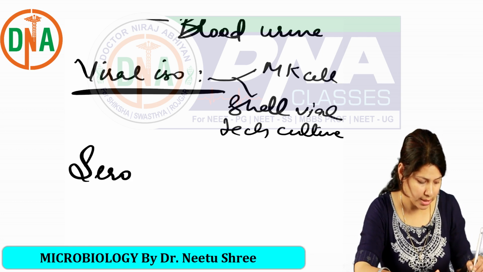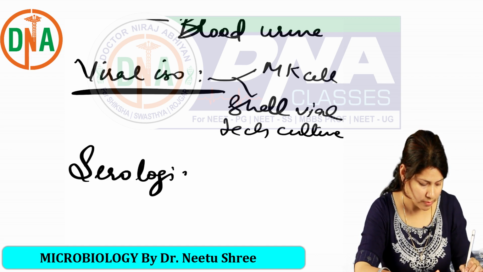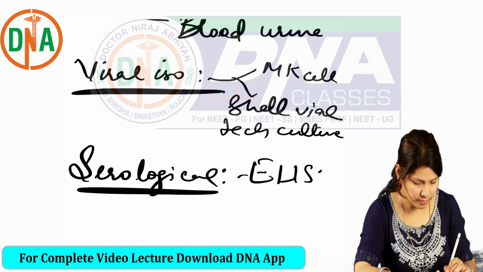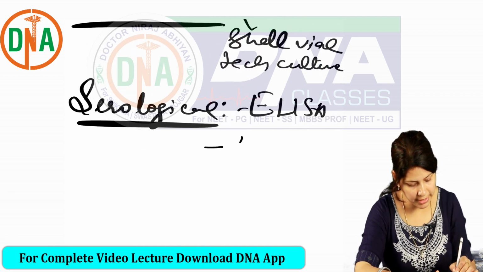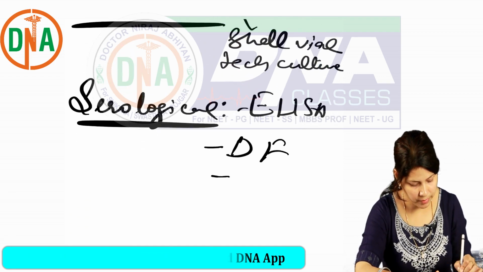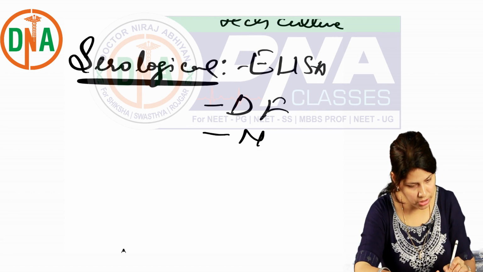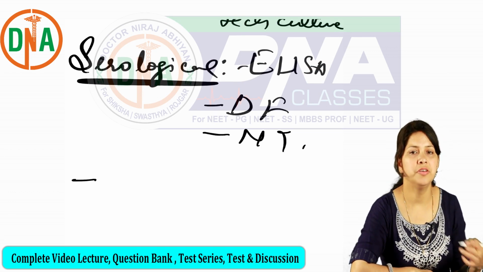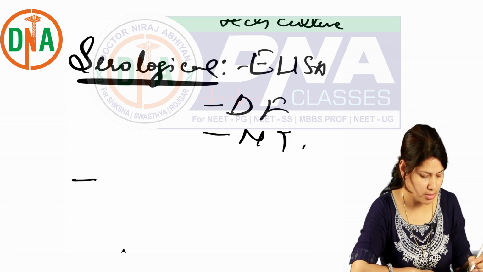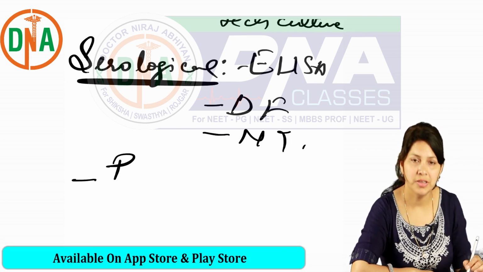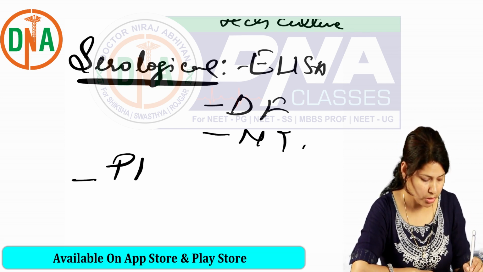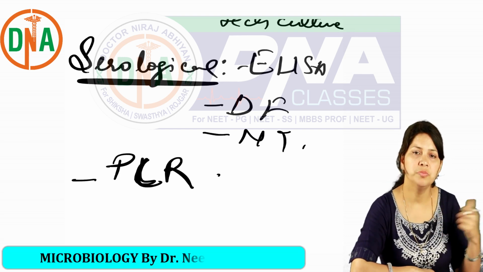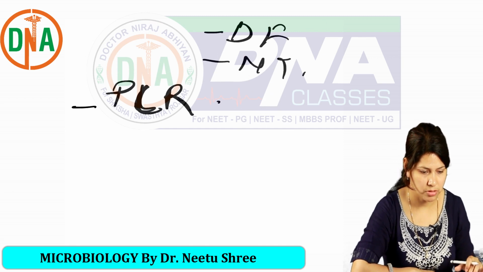Also it can be detected by serological methods like ELISA, direct fluorescent detection and neutralization test. And last, the most specific and very fast way is specific diagnosis by molecular methods like PCR, polymerase chain reaction, for the specific viral diagnosis.